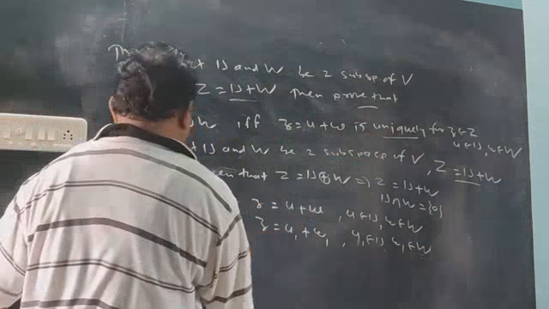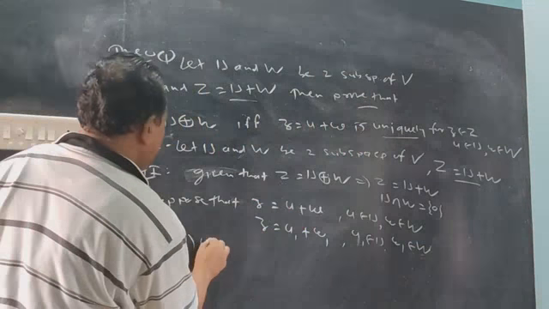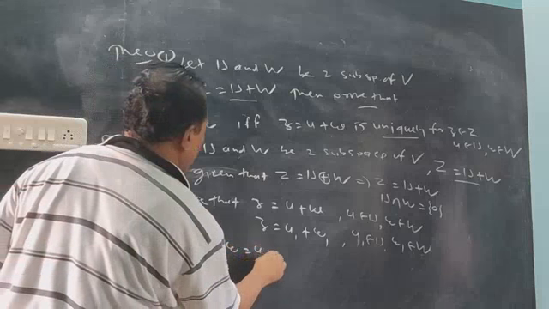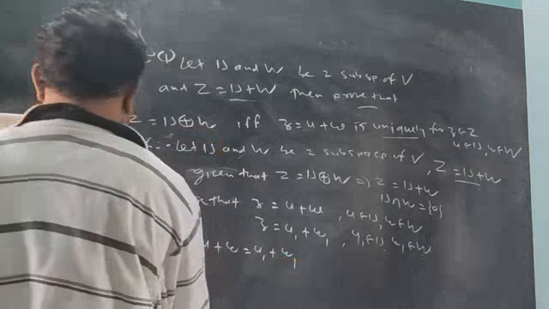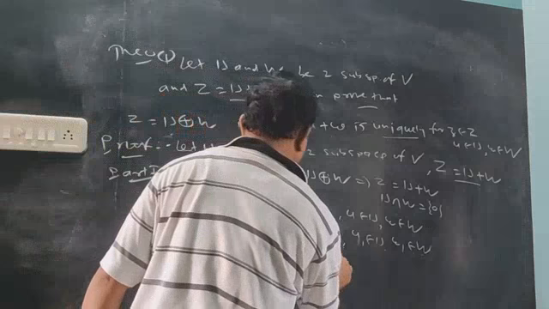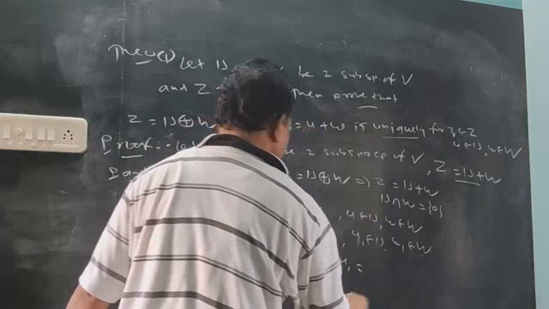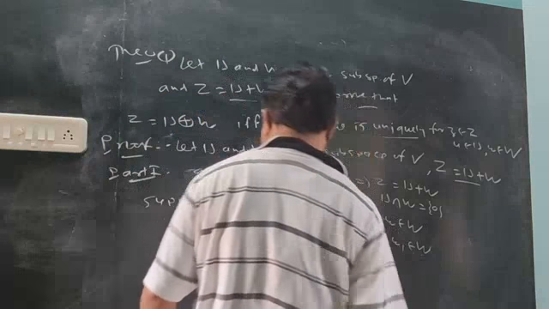Now z equals z, so left side same, right side same. So u plus w equals u1 plus w1. Now this is the same as u minus u1 on one side and w1 minus w on the other side.